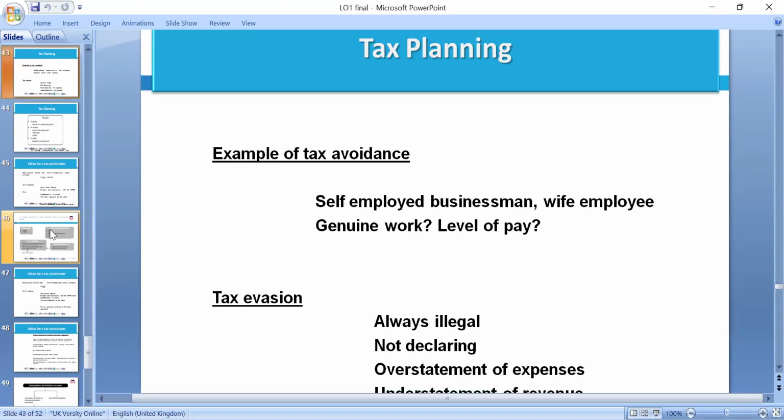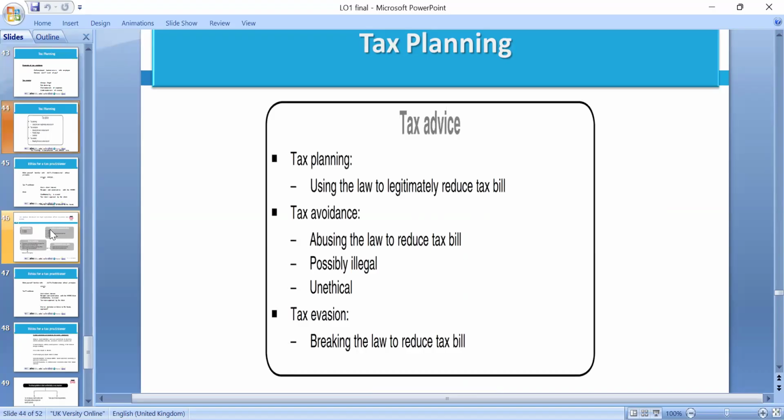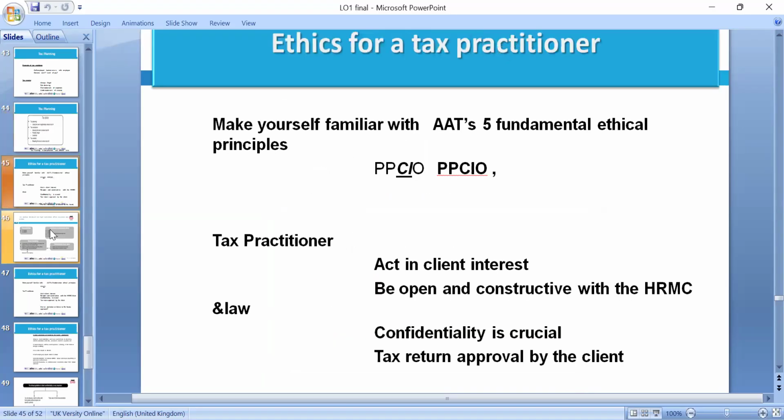So gray areas have used tax avoidance schemes, for example a self-employed businessman whose wife or husband genuinely works, so that's fine. Tax evasion is always illegal, such as not declaring income and claiming expenses. The tax advisor explains the law; a legitimate tax accountant is advised to use the law to reduce the bills, and it is possible if we avoid being unethical.